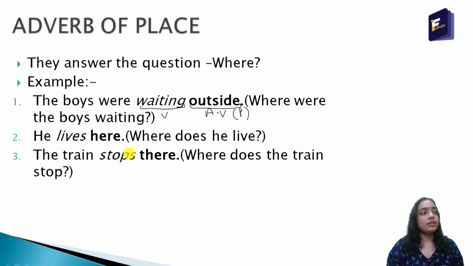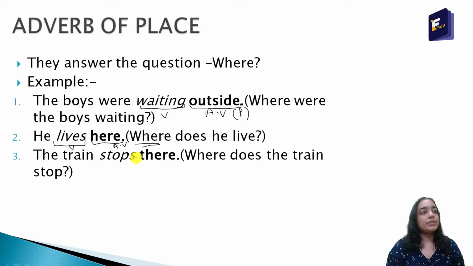He lives here. Here is the adverb and lives is the verb. Where does he live? The answer is here. So here is the adverb of place. It is answering the question where. That is why it is the adverb of place.